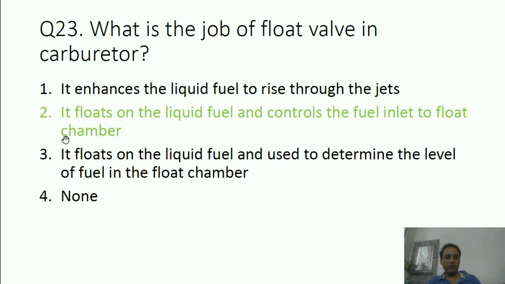The correct answer is this. It floats on liquid fuel and controls the fuel inlet to the fuel chamber. What happens? From the fuel tank, first of all, the petrol or gasoline enters the float chamber. So that is a temporary storage. So over there is a float valve. When the float chamber is completely filled with petrol, it rises up and closes that opening from where the petrol is coming. Because if you do not use it, the gasoline will continuously come and the carburetor will start overflowing. So it checks the amount of fuel entering inside the float chamber.